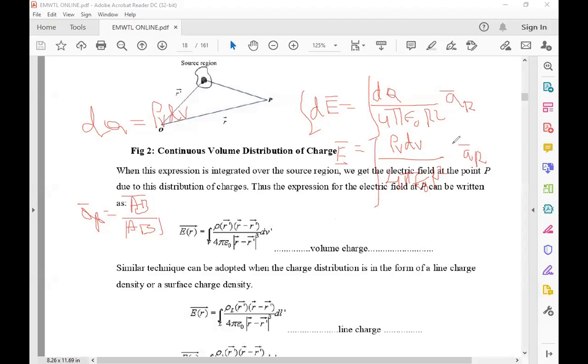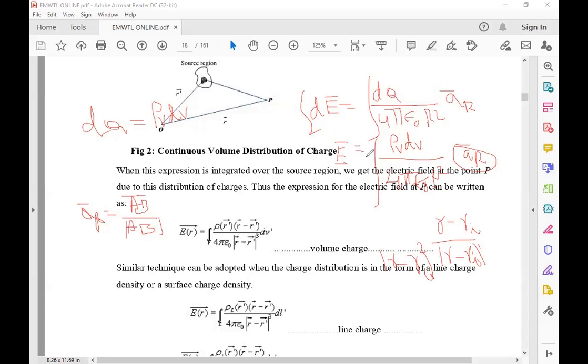One term we get is the unit vector AR bar, which is equal to (R minus Ri) divided by the magnitude |R minus Ri|. This is a single magnitude. In the square there is another R minus Ri, so 2 plus 1 gives the cube. So (R minus Ri) by |R minus Ri| whole cube into dV. This total function gives the direction vector.